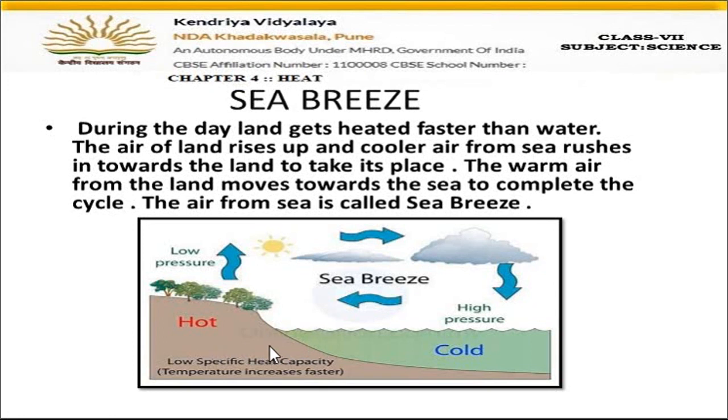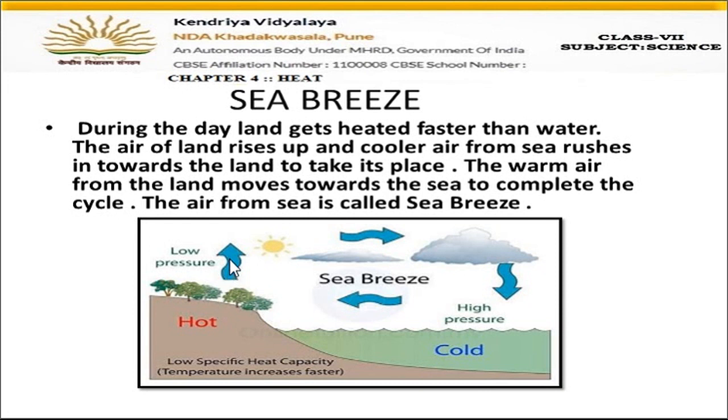If you compare land and water, water is colder than the land. So the air over the land rises up. You have studied already that hot air always rises up, and cool air, because it is heavy, comes down. Hot air, because it is lighter, will move up.